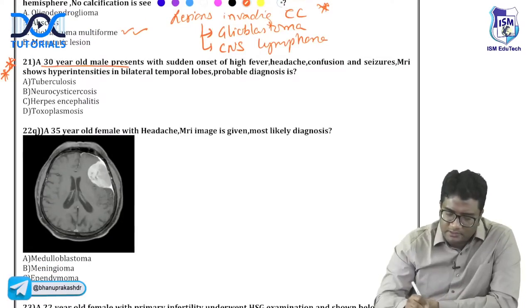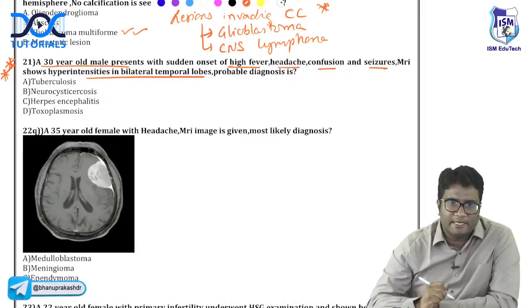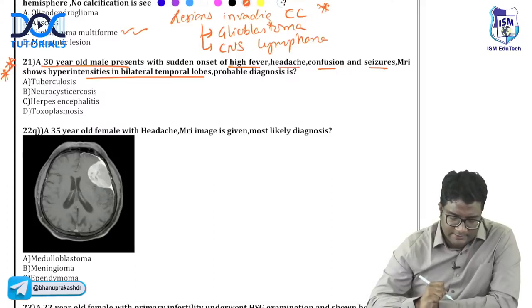A 30-year-old patient presents with sudden onset of high fever, headache, confusion and seizures. MRI shows hyperintensities in bilateral temporal lobes. What is the likely diagnosis? What do you think this is?